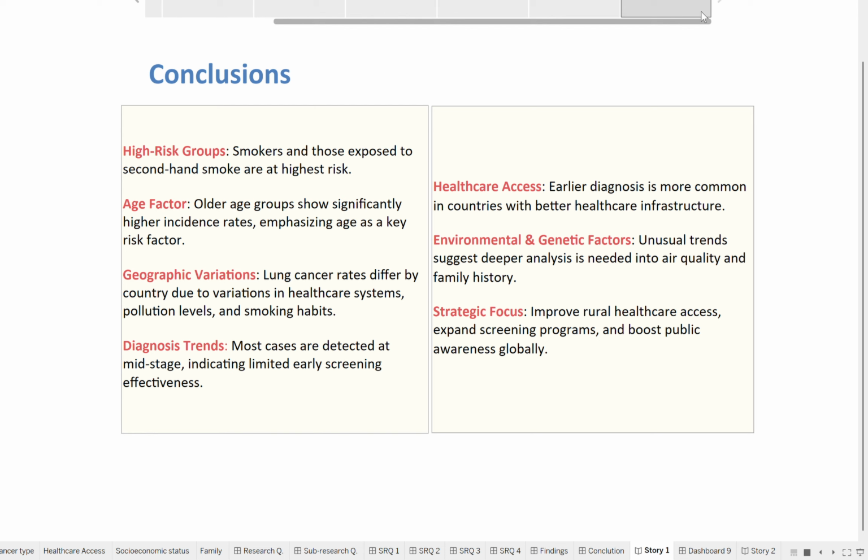Finally, our recommendation focuses on improving access in rural areas, expanding screening programs, and increasing public awareness, especially in high-risk populations.